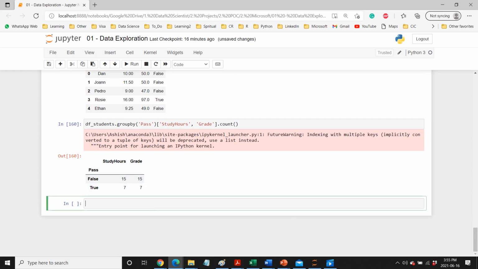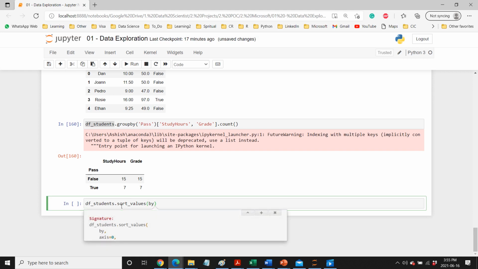So okay, now another function, there are many functions. We are utilizing all the methods of the data frame. If you want to do sorting for some reason, use sort values, and then you can use Shift and Tab to see all the arguments.